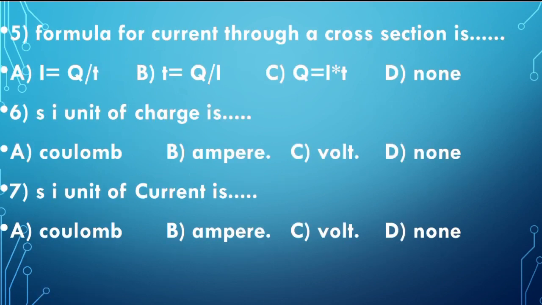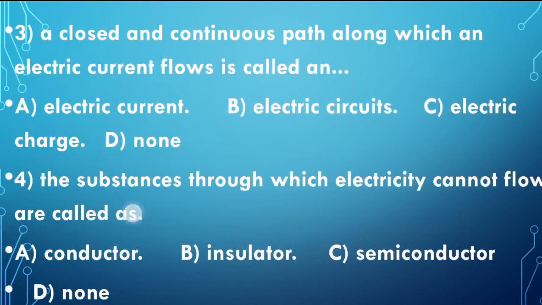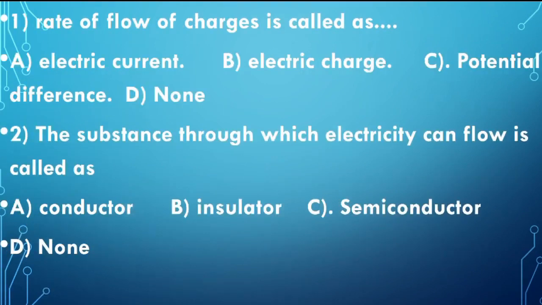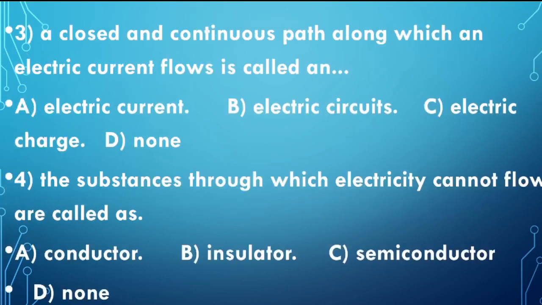Formula for current through a cross section. If they are asking to find the current, what will be the formula? I think you know the definition of current: the rate of flow of charges in a unit time. That is called electric current.